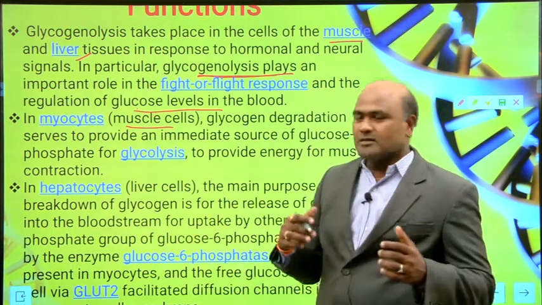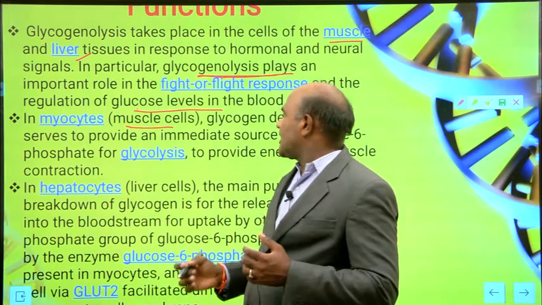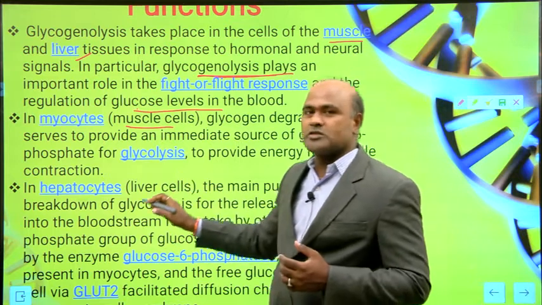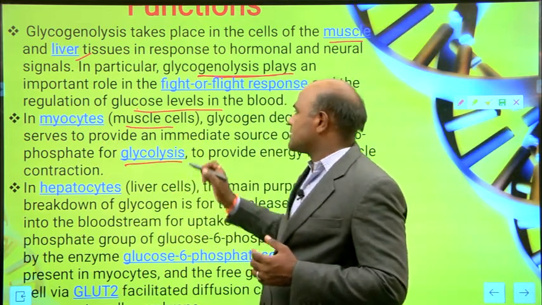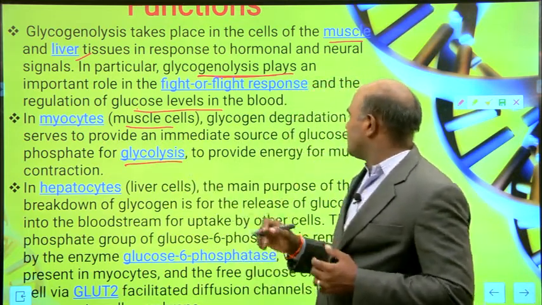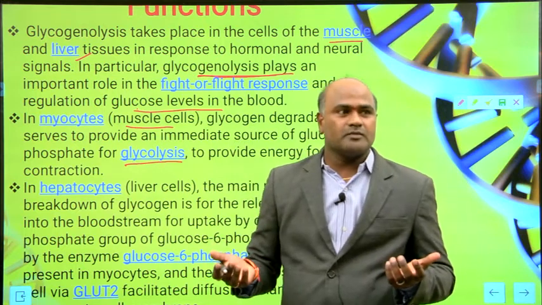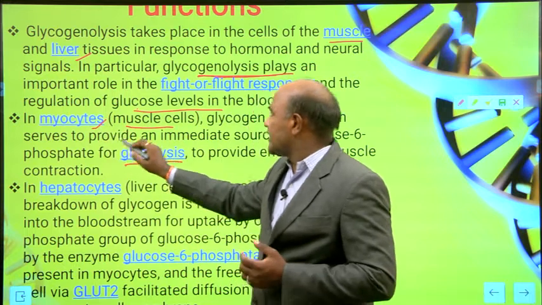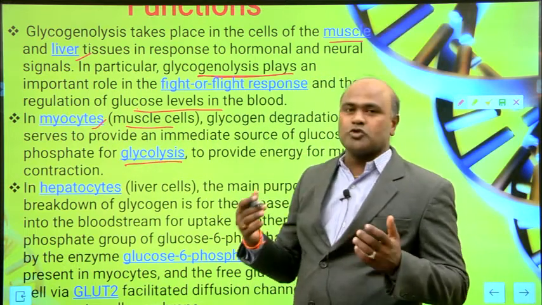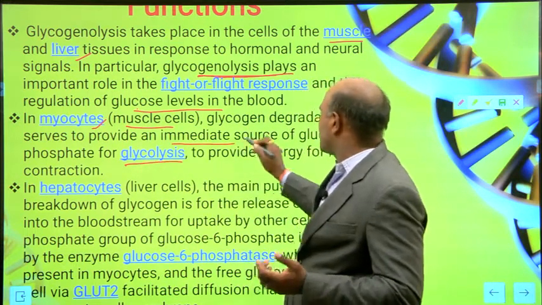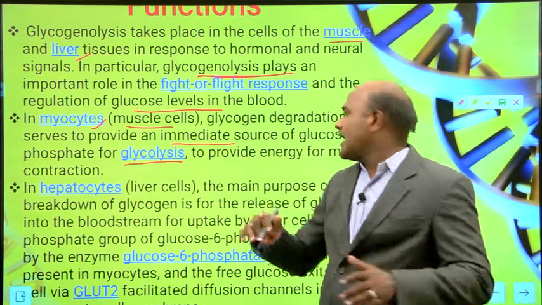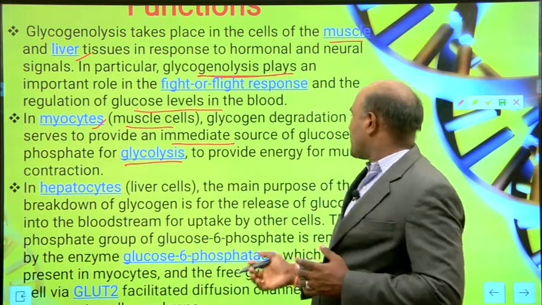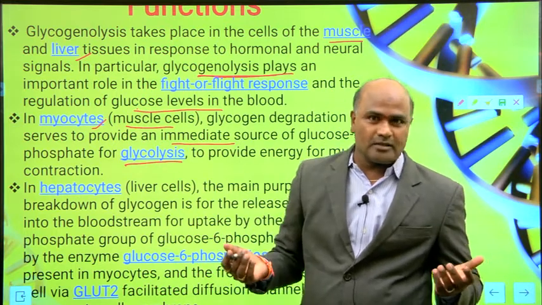In myocytes, glycogen degradation serves to provide an immediate source of glucose 6-phosphate for glycolysis, to provide energy for muscle contraction.